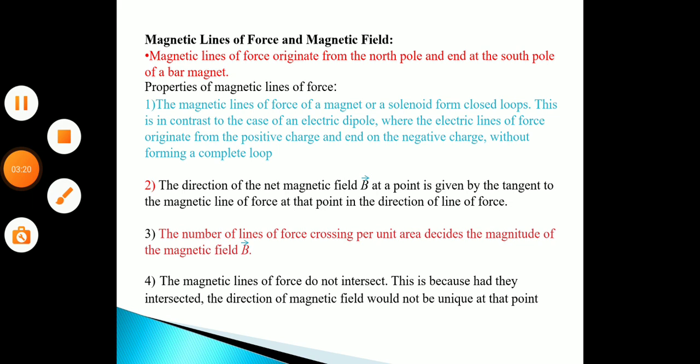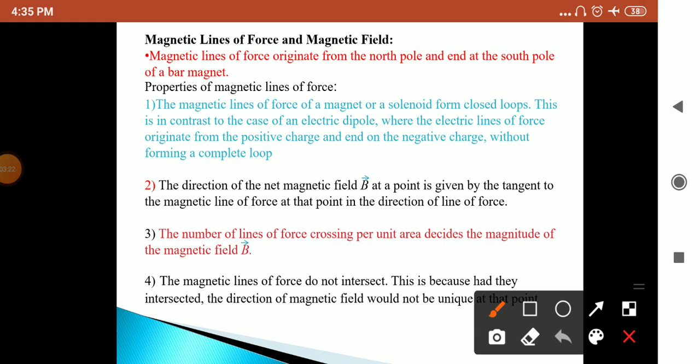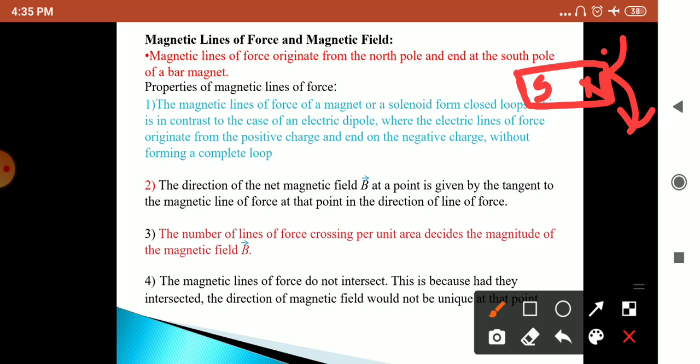Here, magnetic lines of force originate from the north pole and end on the south pole of a bar magnet. A bar magnet is just a simple rectangular bar magnet where we get the south and north pole, and the magnetic lines of force originate from the north pole and end on the south pole. Its properties we have to study here.